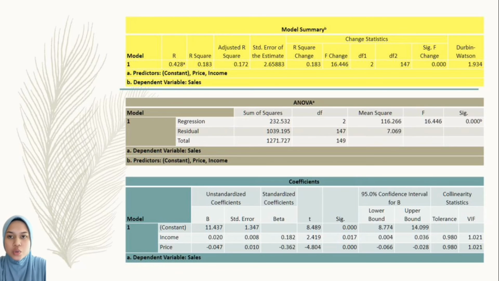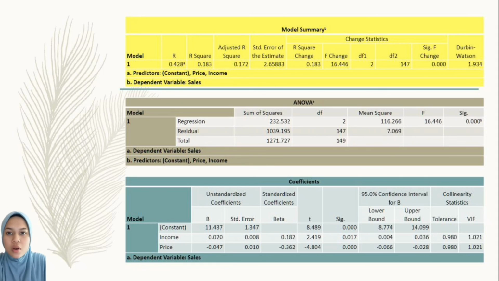The coefficient table shows the equation y equals parameter 0 plus parameter 1 x1 plus parameter 2 x2. The equation is sales equals 11.437 plus 0.020 income plus 0.047 price. Thus, for every unit decrease in price group, the sales of child car seat will decrease by 0.047, while the income group of purchasers of child car seats remains unchanged. Inversely, for every unit increase in the income group, the sales of child car seat will increase by 0.020 and the price group of the child car seat remains unchanged.